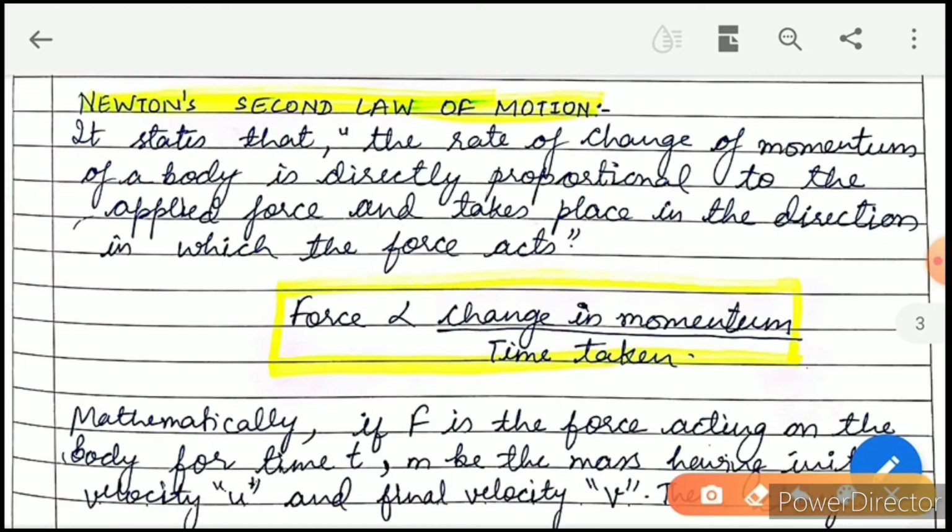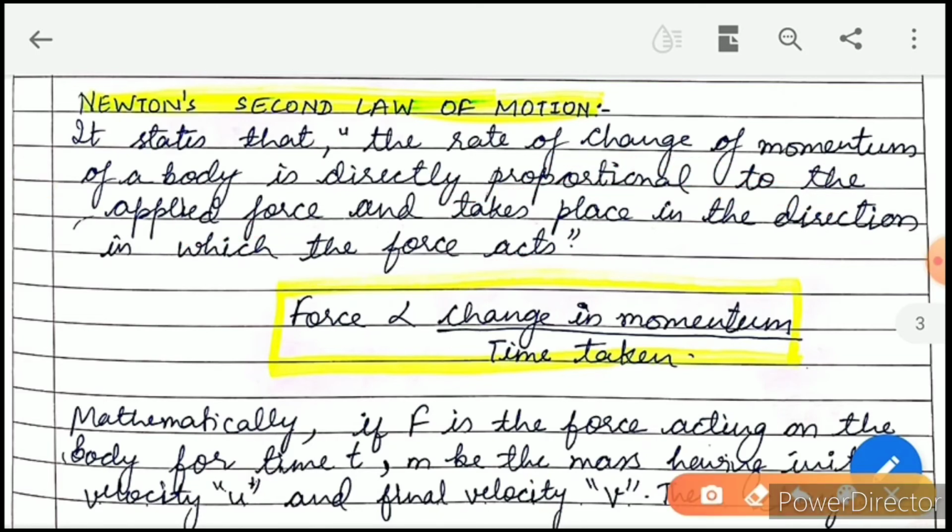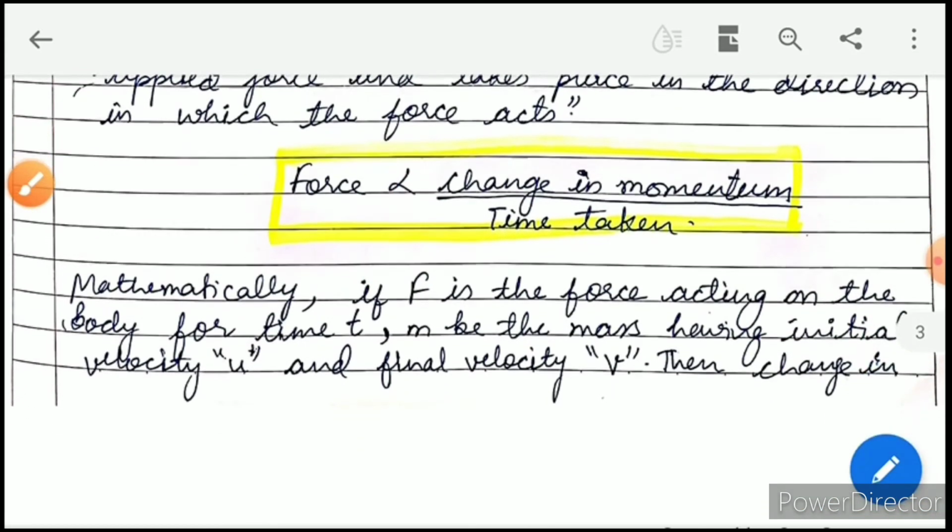It states that the rate of change of momentum is directly proportional to the applied force and takes place in the direction in which the force acts. Now from here we can see force is directly proportional to change in momentum upon time taken. Rate means per time taken. Mathematically, let us derive the expression.